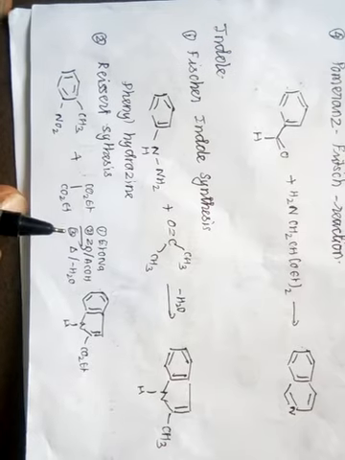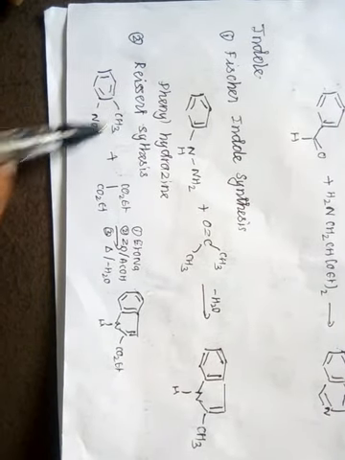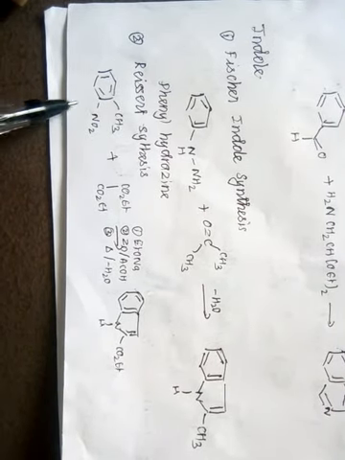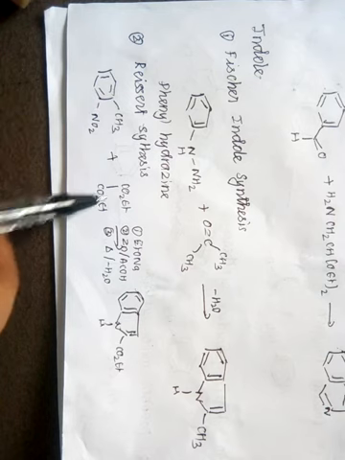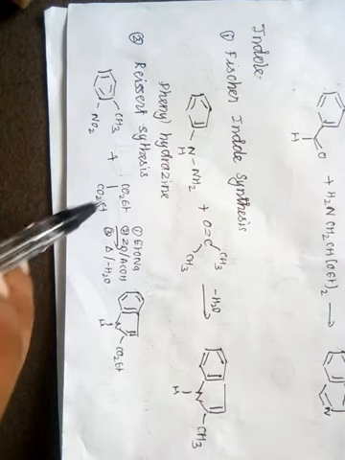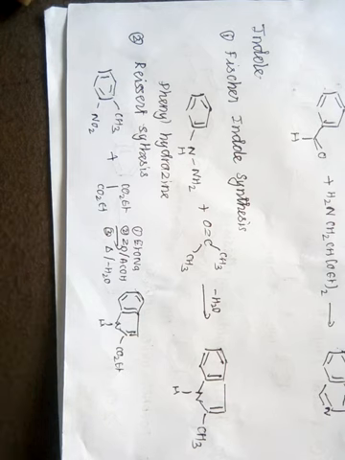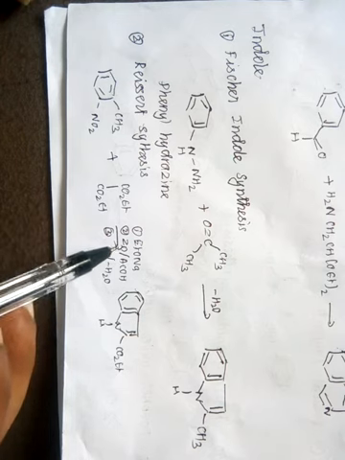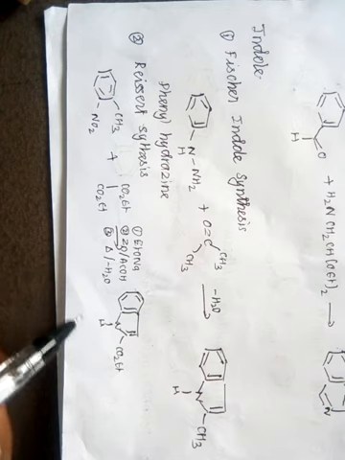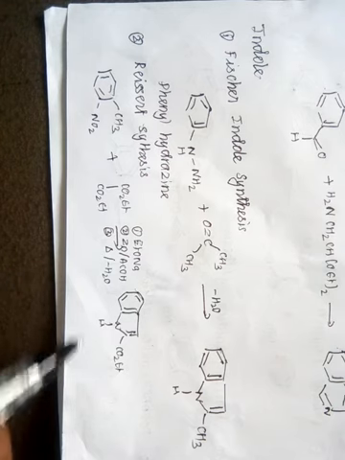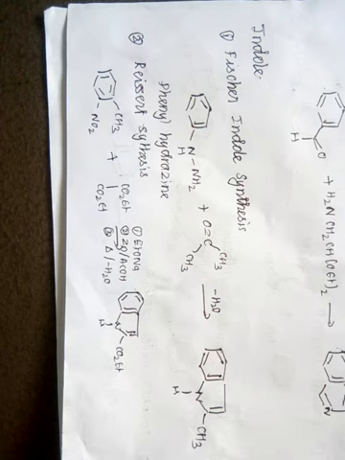And one more is the Reissert synthesis. This is o-nitrotoluene with a diester, with sodium ethoxide, zinc and acetic acid, and on heating these molecules we will get the substituted indole molecules. So these are the important syntheses for all the molecules I have given.